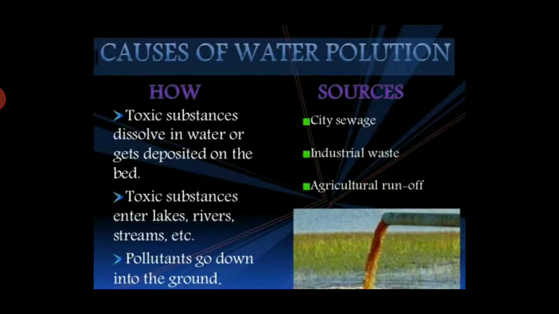Causes of water pollution. Toxic substances dissolved in the water get deposited on the bed. Toxic substances enter lakes, rivers, streams, etc. Pollutants go down into the ground. The sources: city sewage, industrial waste, and agricultural runoff.